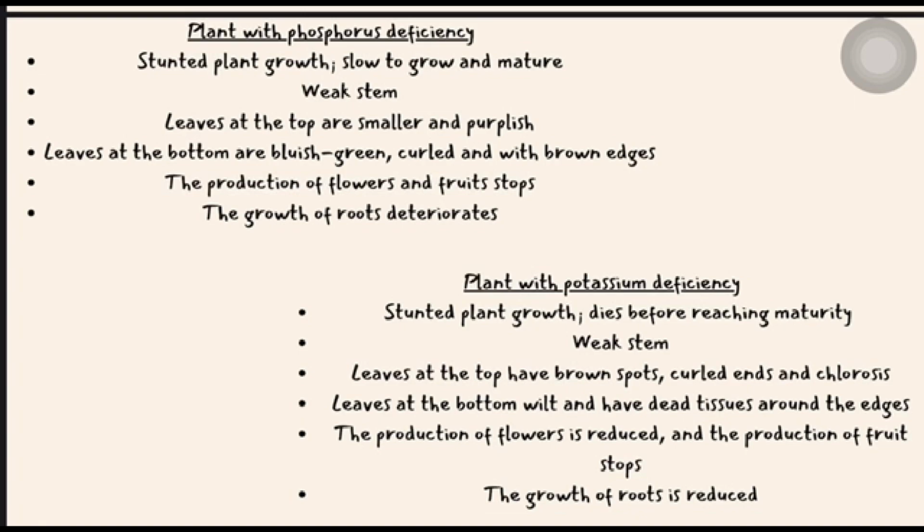Plant with potassium deficiency. Stunted plant growth, dies before reaching maturity. Weak stem, leaves at the top have brown spots, curled ends and chlorosis. Leaves at the bottom wilt and have dead tissues around the edges. The production of flowers is reduced and the production of fruit stops. The growth of root is reduced.